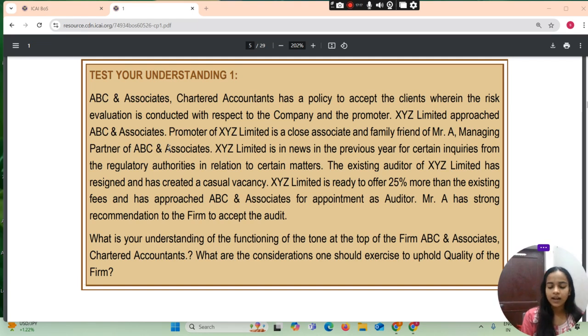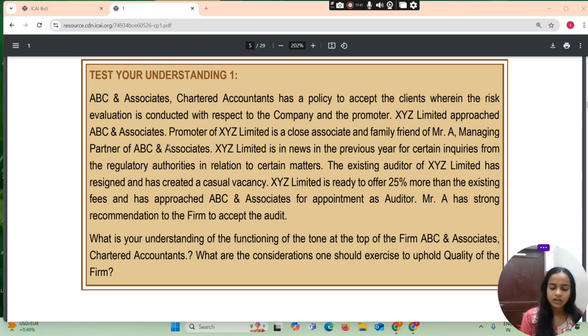It reflects poorly regarding functioning at the top of the firm as regards quality control. SQC1 requires that a firm should establish a system of quality control designed to provide it with reasonable assurance that the firm and its personnel comply with professional standards and legal and regulatory requirements. It further requires that the firm's business strategy is subject to the overriding requirement of the firm to achieve quality in all engagements.